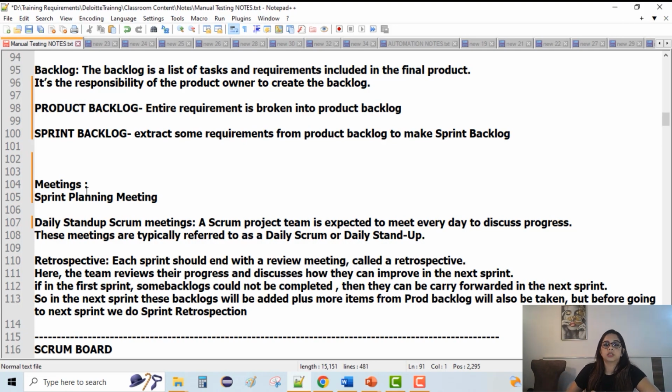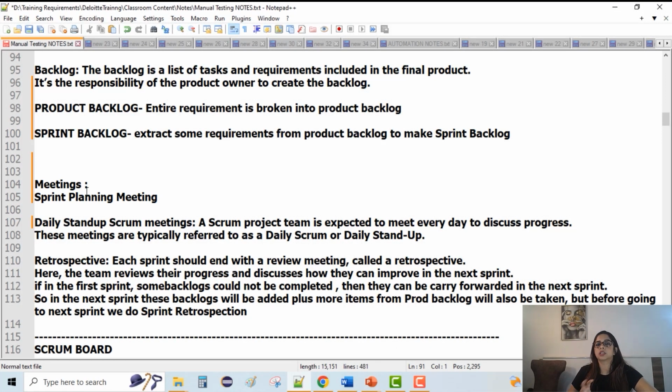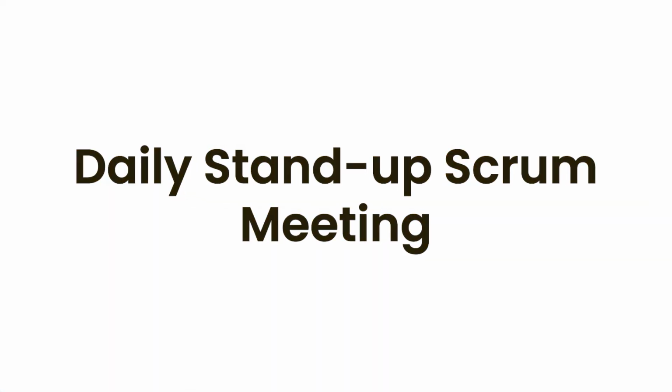In the sprint planning meeting, we talk about which backlogs we will be taking up as a part of the first sprint, who will be working on what, and what we are going to demo to the client, whose responsibility is what, as I already said. So the sprint planning meeting is very important to understand what we are going to actually deliver at the end of the sprint. Second is daily stand-up Scrum meetings.